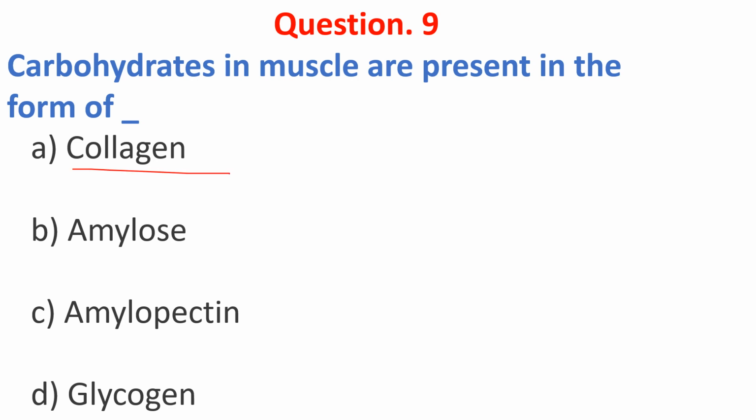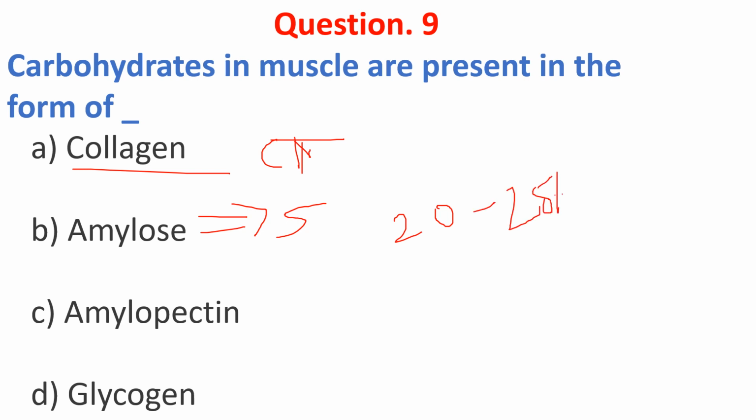Collagen is a main structural protein of the extracellular matrix found in the body's various connective tissues. Amylose is a polymer found in starch. Amylose is a water-soluble component that makes up 20 to 25% of starch.